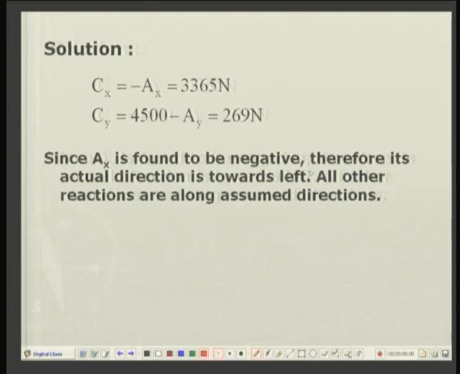So, finally, collecting all the results, we have Cx is equal to minus Ax is equal to 3365 newtons, and Cy is equal to 4500 minus Ay, that is 269 newtons.